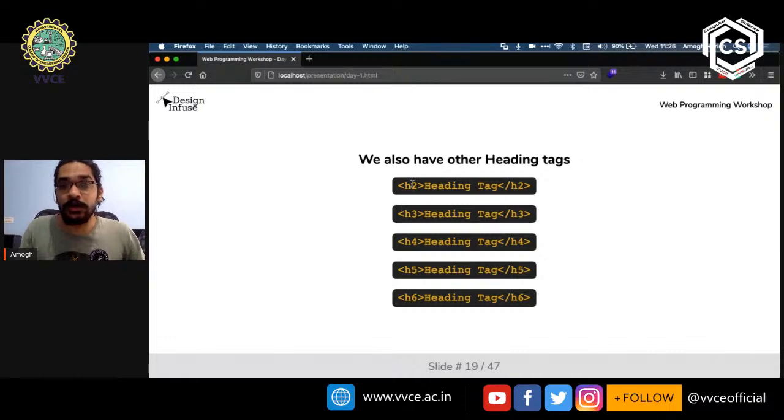So heading 2 lets the browser know that this is going to be a heading of size 2, and it will create on the website a heading tag of size 2. And similarly with H3, H4, H5, and H6.